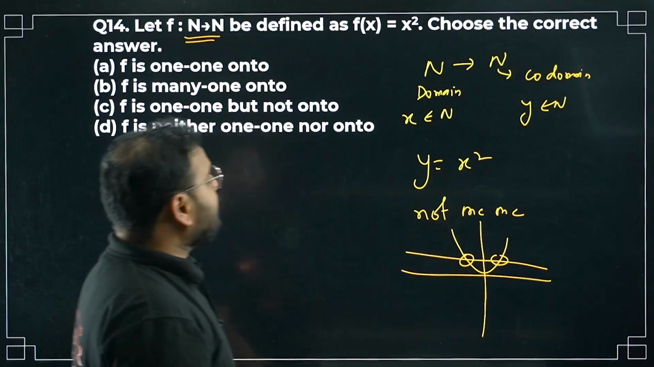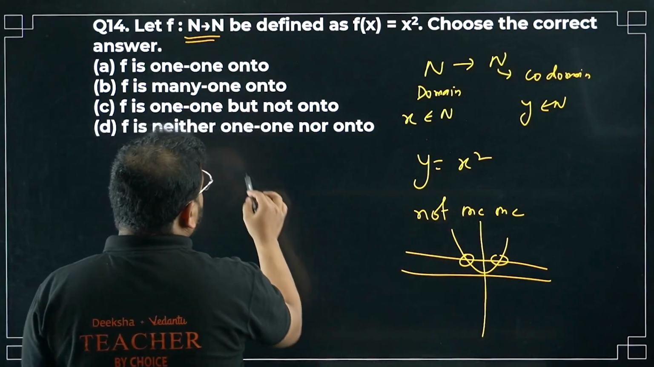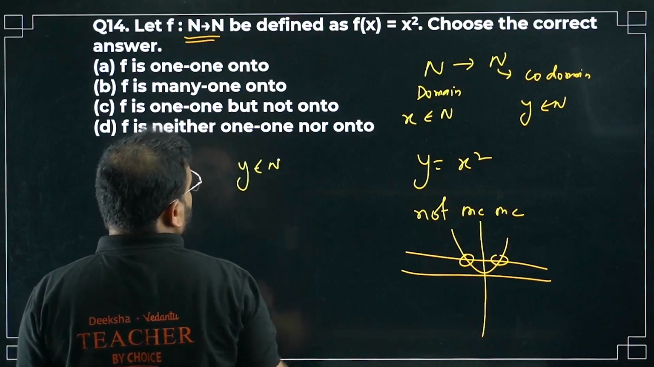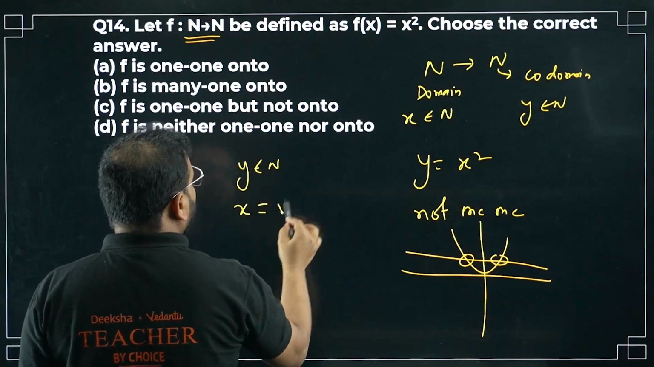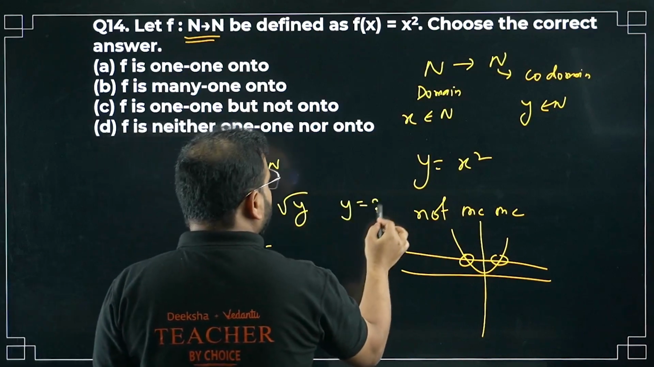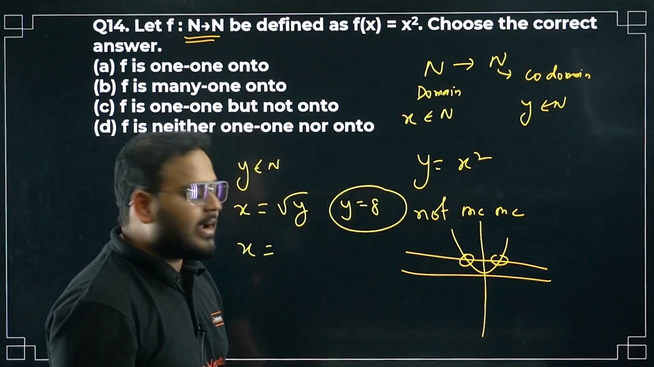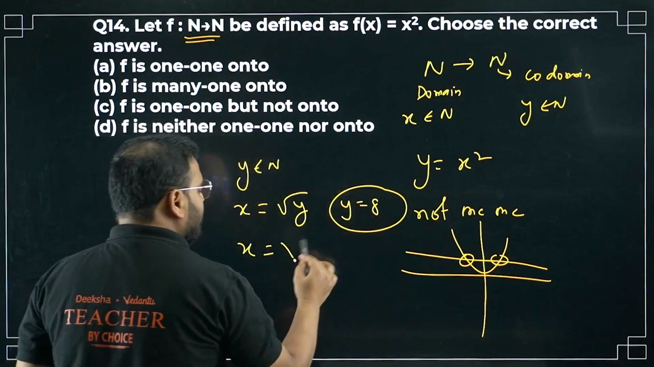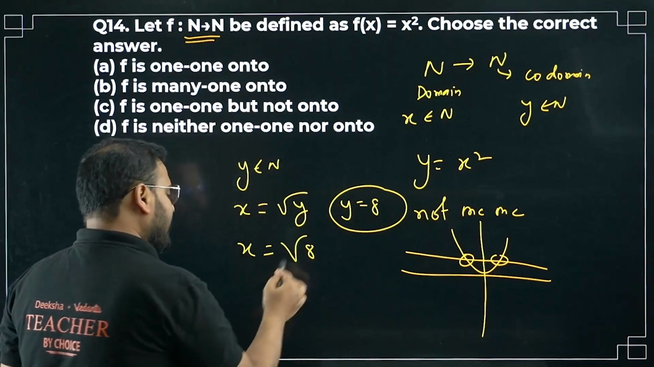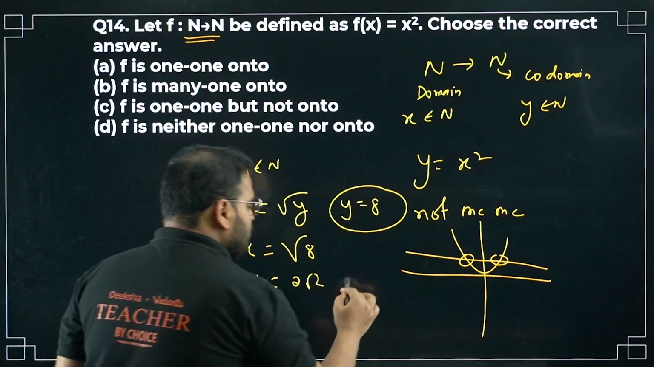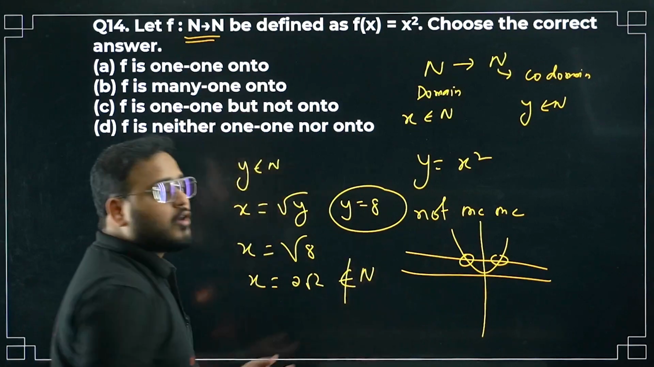What about onto? Think about it. If y is any natural number, I can get x equal to root of y. Is y equal to 8 a natural number? Yes, of course. In that case, I write root of 8 in place of y. Can I find the value of this? x will become 2 root 2, which is not a natural number.